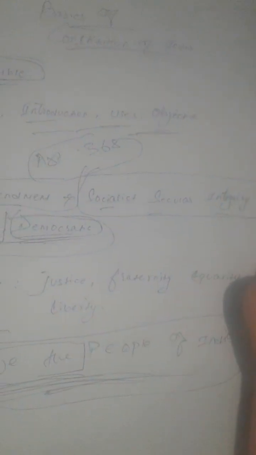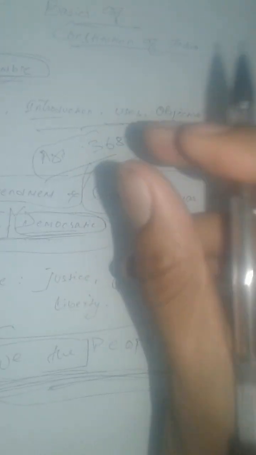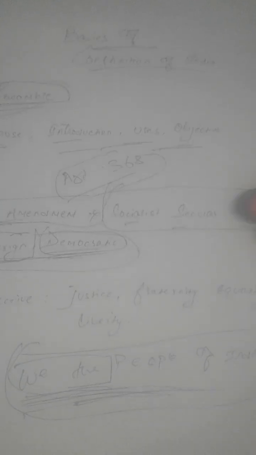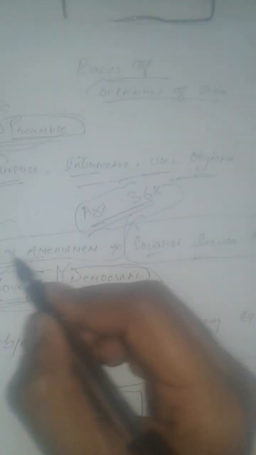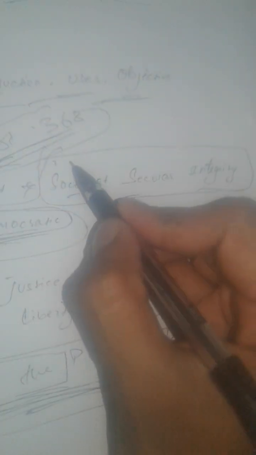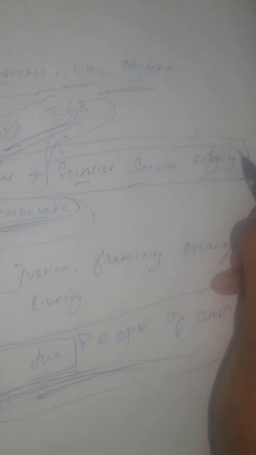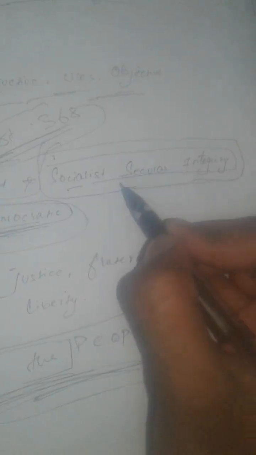Article 368 gives powers to the Parliament of India to introduce any act with the powers of the government of India, through which they can introduce any act for the Indian public, right? So the three new terms introduced after the 42nd amendment of the Constitution of India were secular, integrity, and socialist.